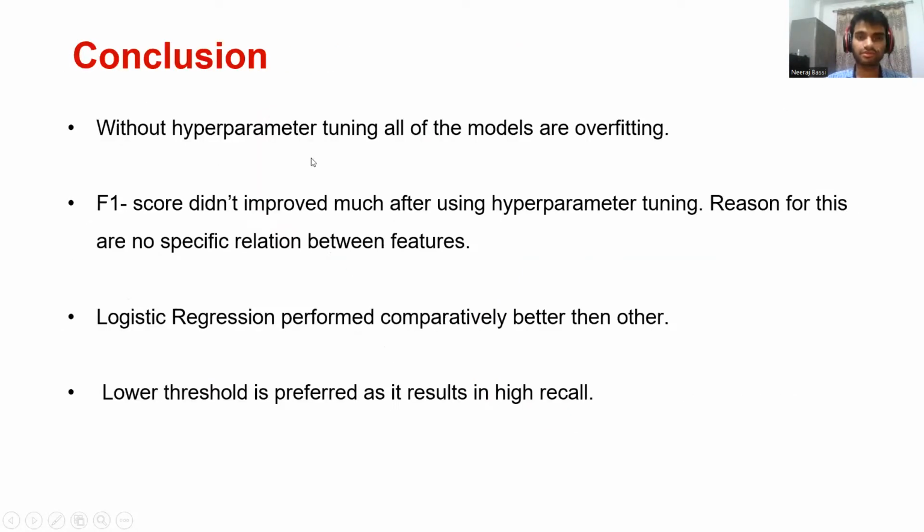Conclusion: without hyperparameter tuning, all of the models are overfitting. F1 score didn't improve much after using hyperparameter tuning. Reason for this: no specific relation between features. Logistic regression performs comparatively better than the others. A lower threshold is preferred as it results in high recall.